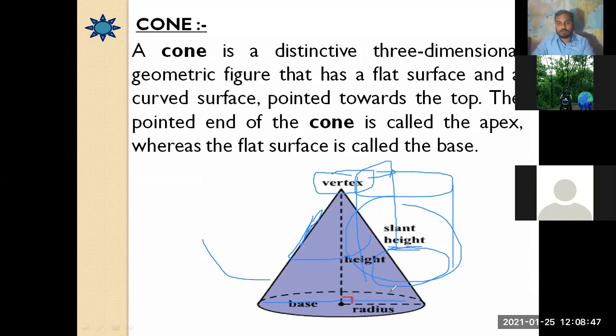The base is in the shape of a circle. So obviously, this circle has a radius, and the cone itself has a height and a slant height. The curved surface has a length, and that length is known as the slant height. Clear?